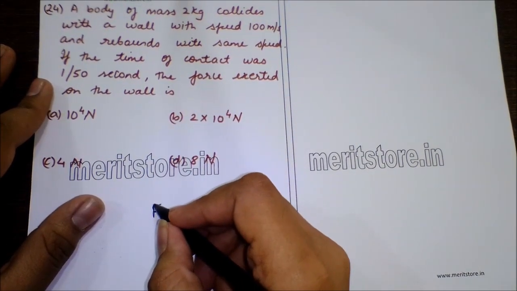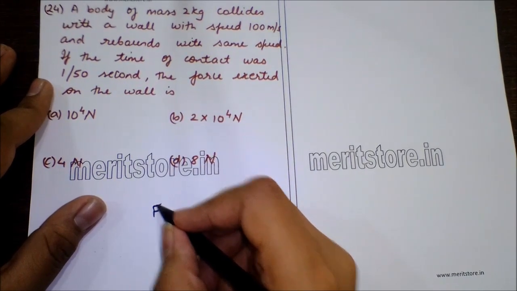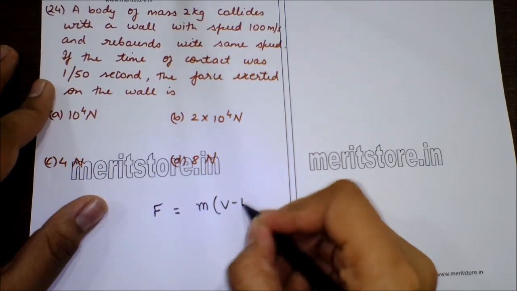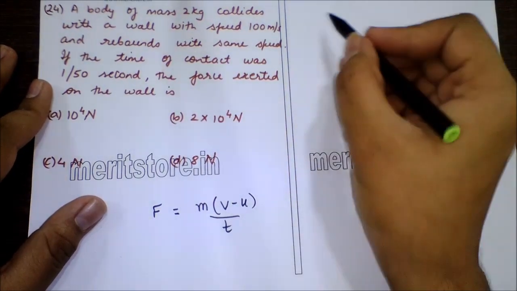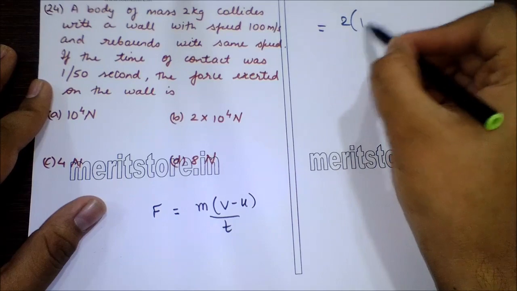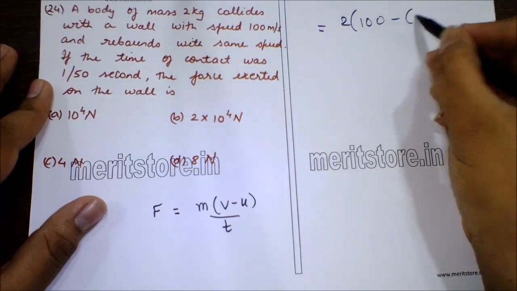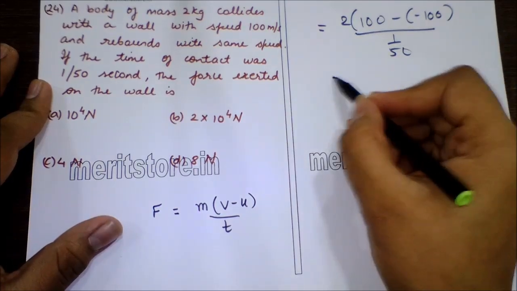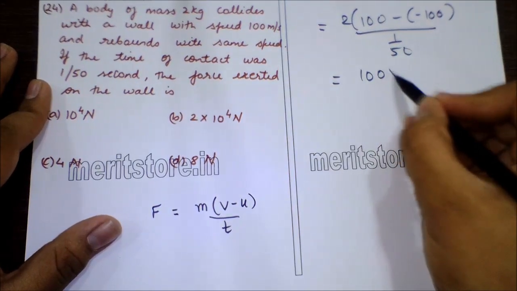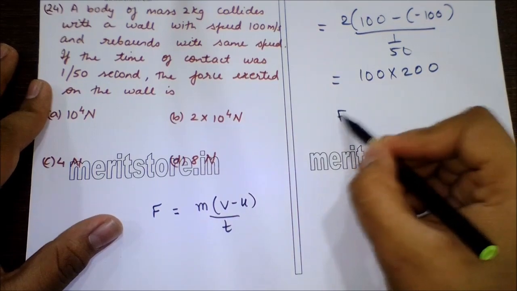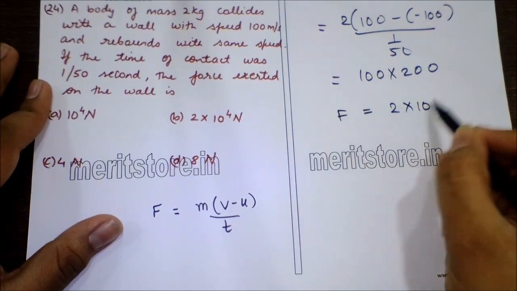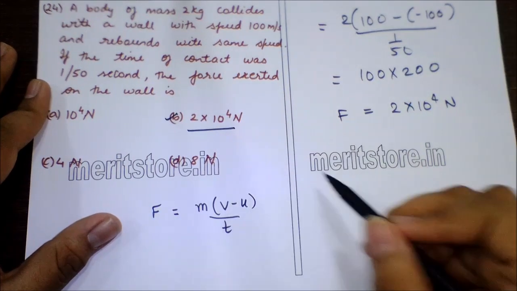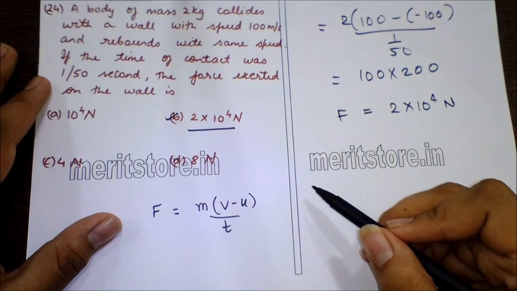According to Newton's second law of motion, the force exerted on the wall is given by F is equal to m(v minus u) upon t, which is equal to 2 into (100 minus (minus 100)) upon 1 by 50, which is equal to 100 into 200. So F is equal to 2 into 10 raised to 4 Newton. So option B, 2 into 10 raised to 4 Newton is the correct answer.